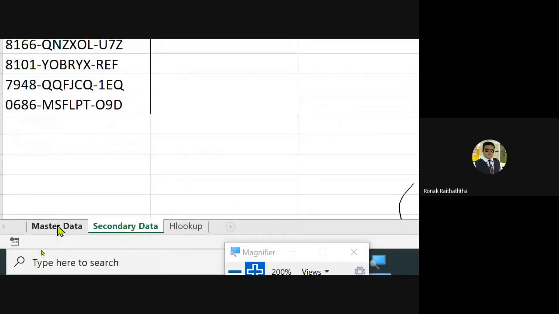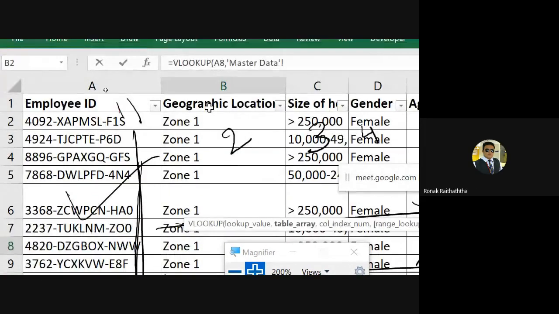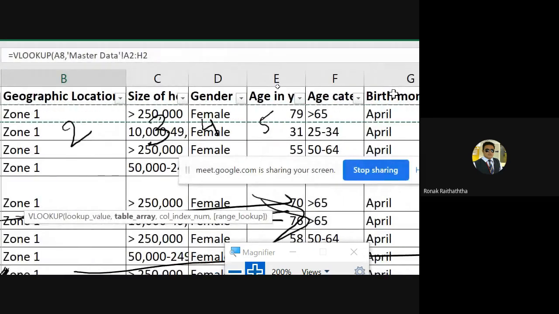Good. So where should I start the selection from? Geographic location. No, sir, employee ID, sir. Absolutely correct. Your selection must start from the column of employee ID, and it should at least go till the age. Yes. So once that is selected, you will have to select the entire table, my dear friends.